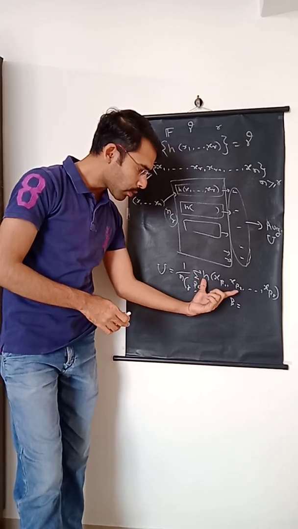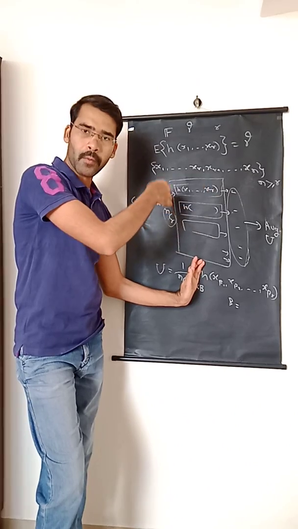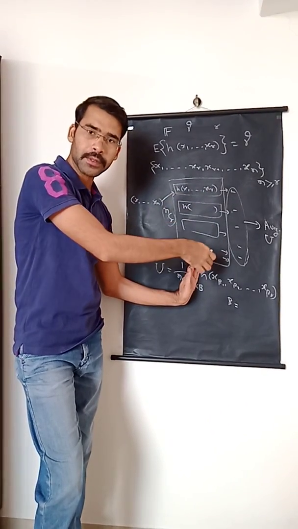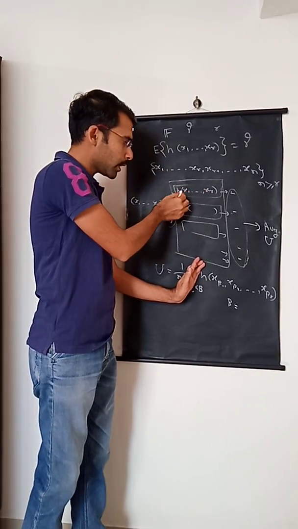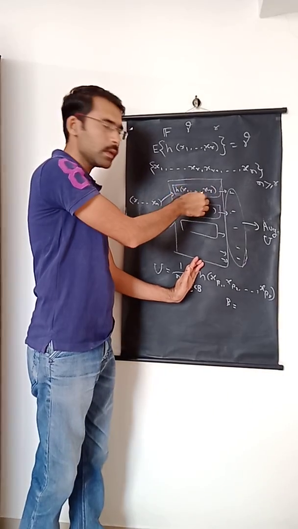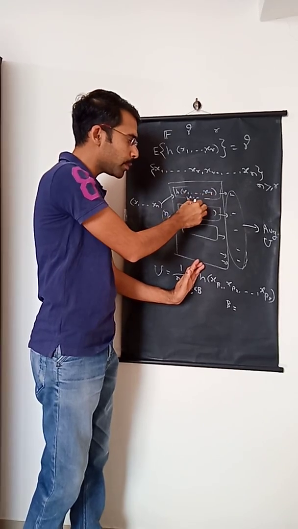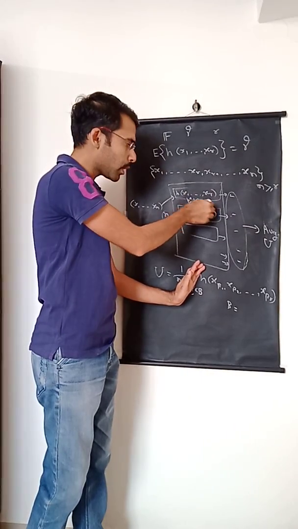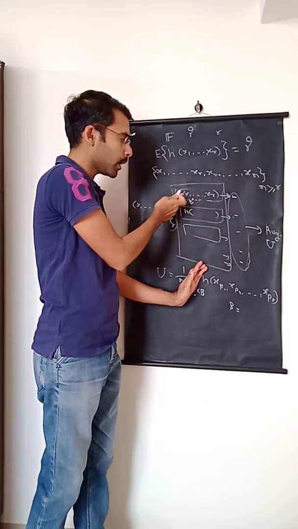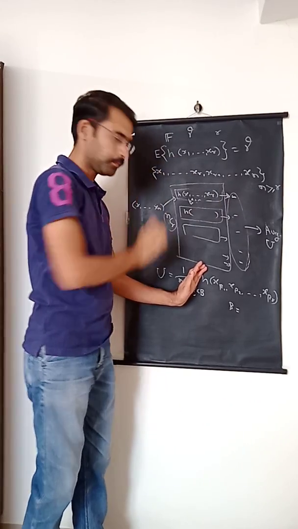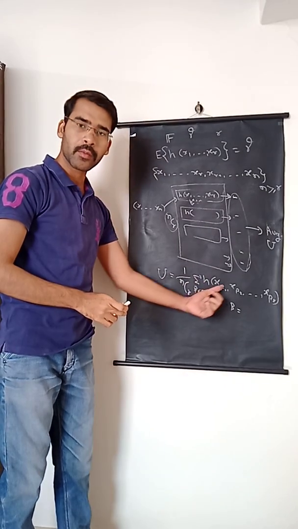Now again you have to note that this H is a symmetric kernel. So while calculating this H, whatever operations we have done previously, all those operations will be performed. Suppose these values x1 up to xr are chosen, then while calculating the H value for these many arguments, H star of x1, x2, xr will be calculated, then again a permutation of these values will be taken, for that H star will be calculated, and so on, and then the average of all those values will be taken, and that will pop out as H of x1, x2 up to xr. Okay, so using these particular operations, the U statistic can be determined for the given sample.